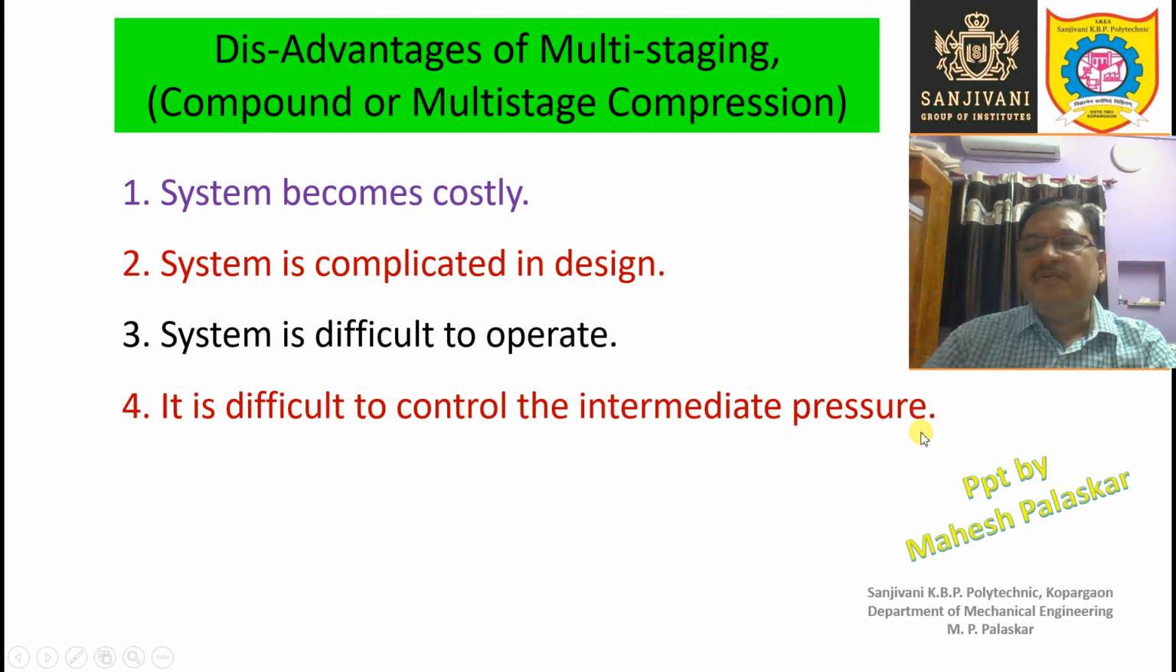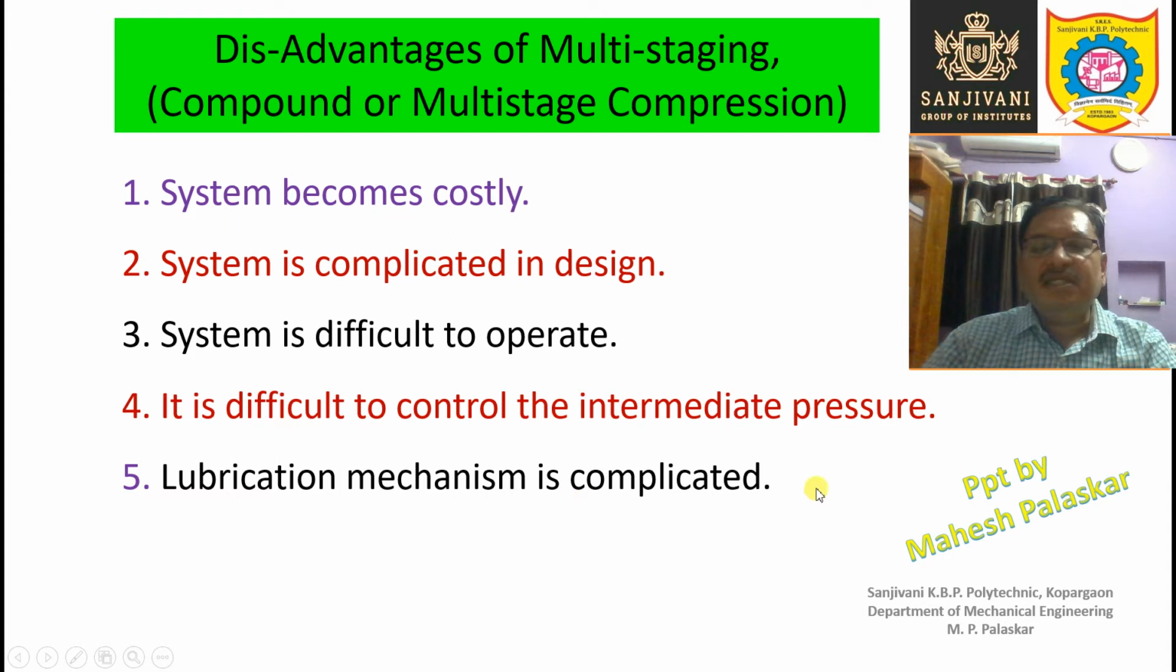So for example, if we are having the two-stage system, then we must have some appropriate intermediate pressure for the maximum efficiency of the system, maximum performance of the system. The intermediate pressure should be optimum, but it becomes difficult to maintain this intermediate pressure between a certain range or at a certain level. Okay,